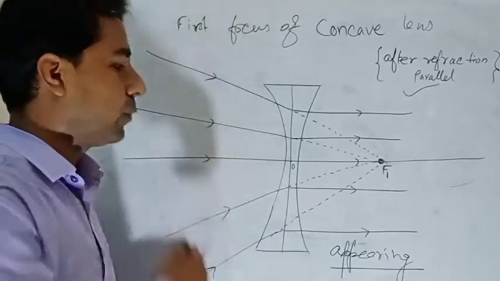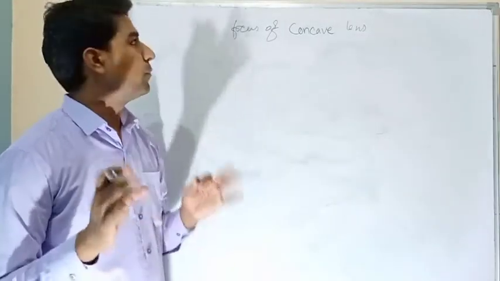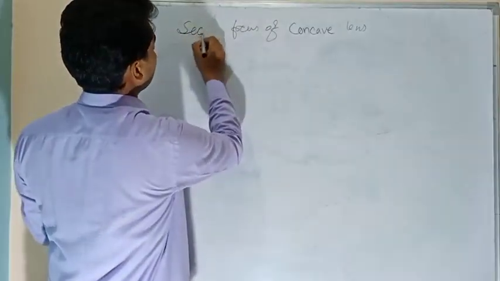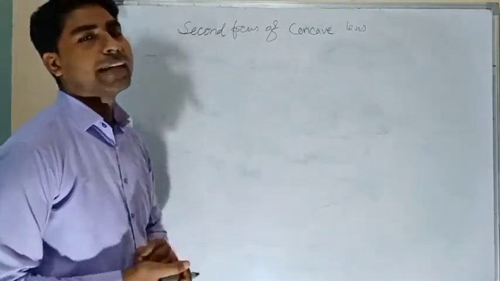Now let's see the second focus. Let's erase this. Now let's talk about the second focus of the concave lens.